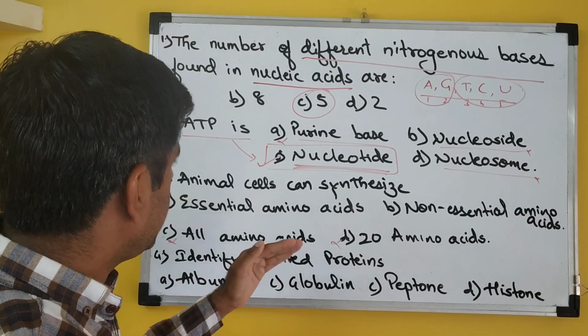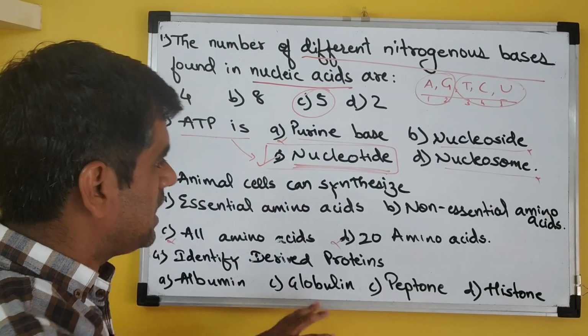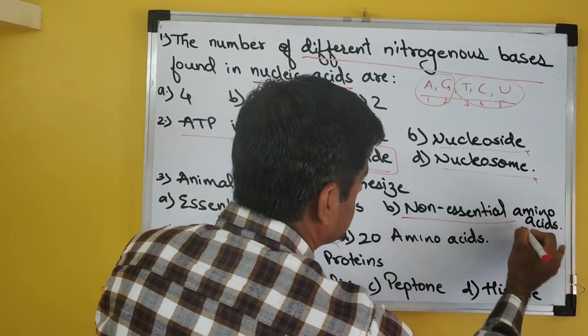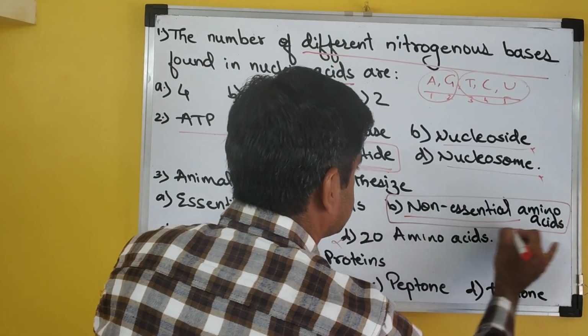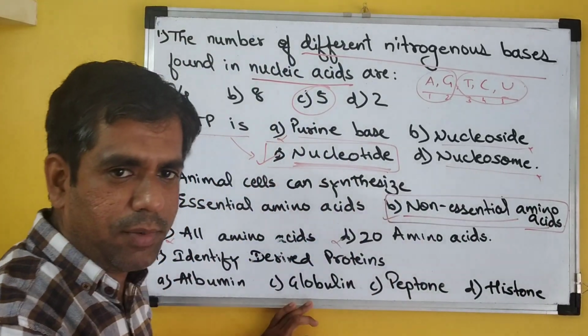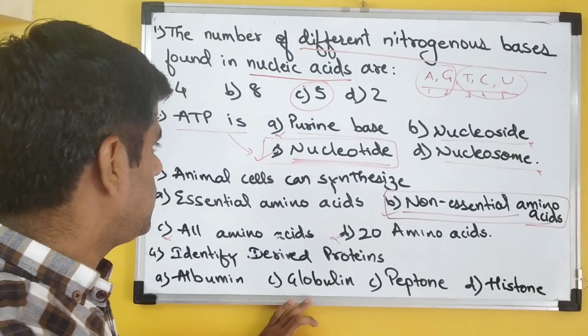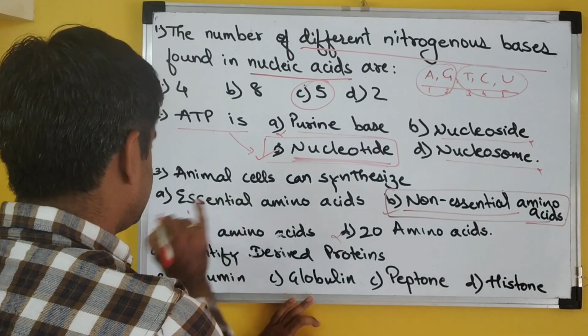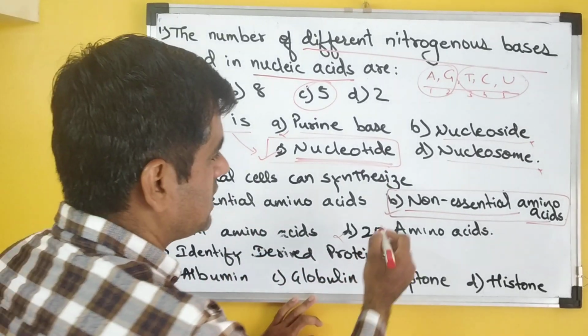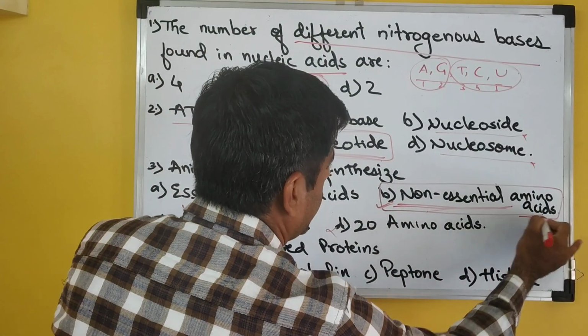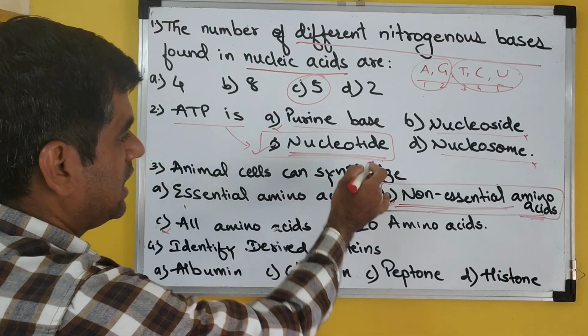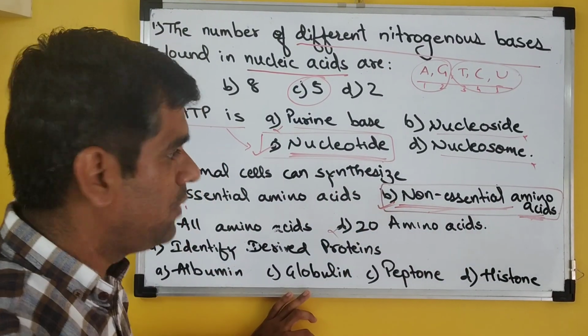The amino acids which animal cells can synthesize are called non-essential amino acids because they will be synthesized by their body, so they may not be taken in their diet. So ones which are not synthesized, they are essential, whereas ones which are synthesized, they are non-essential amino acids. So animal cells can synthesize non-essential amino acids.